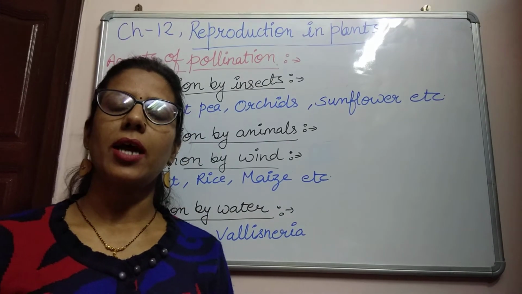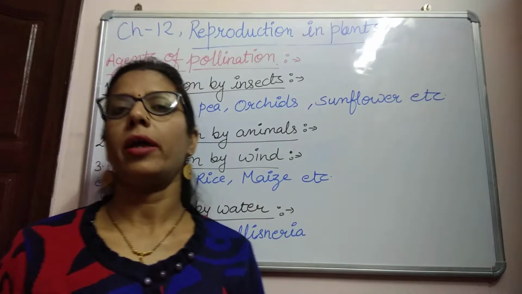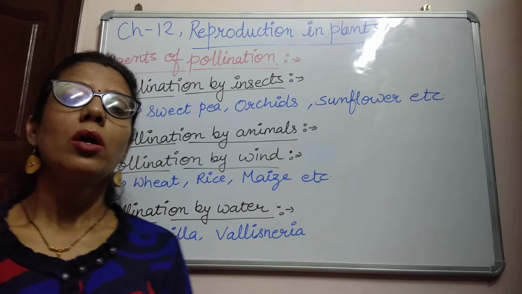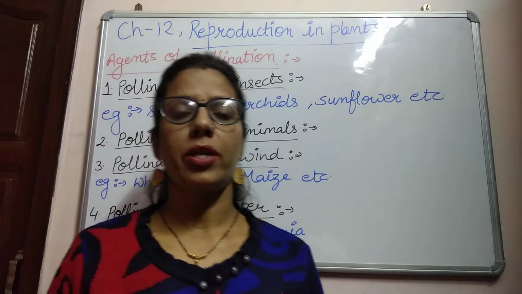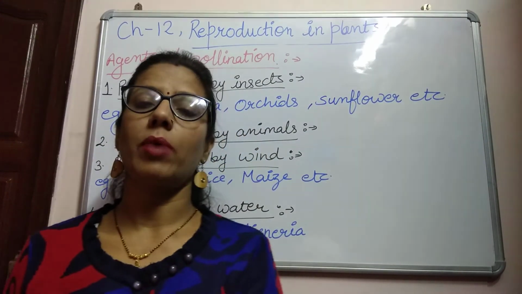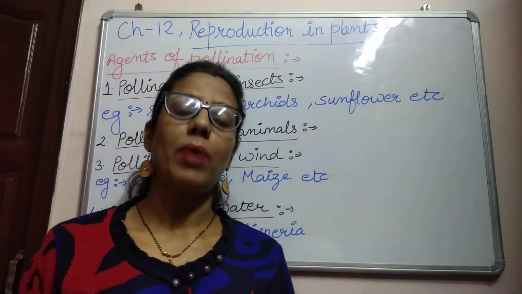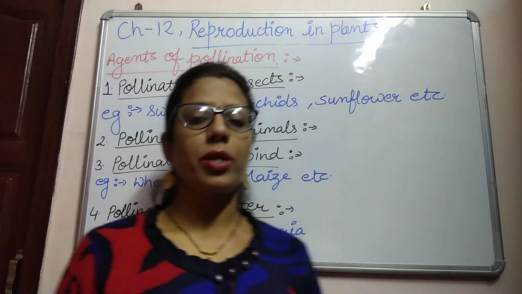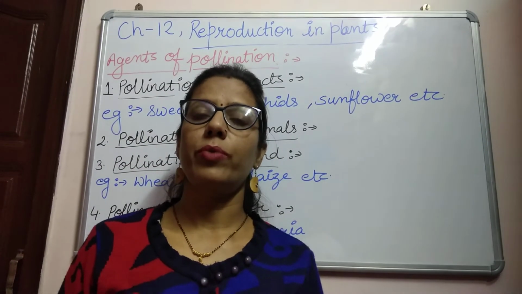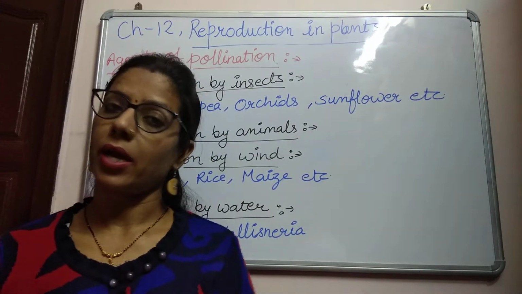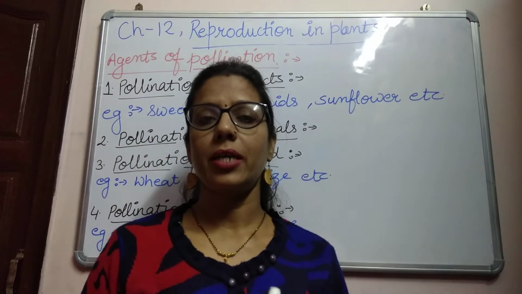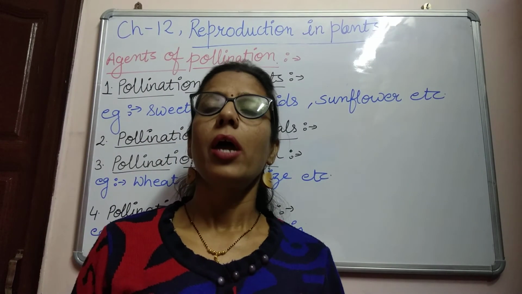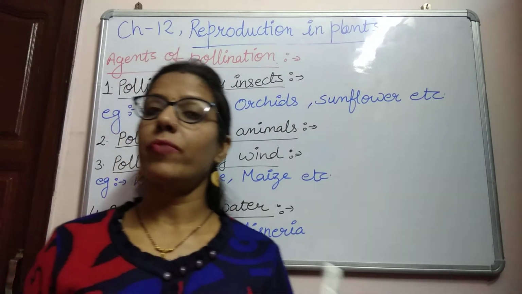As we have discussed in the last video about pollination, there are two types of pollination: self pollination and cross pollination. Self pollination means the pollen grains transfer from anther to stigma in the same flower or on the same plant. And cross pollination means the transfer of pollen grains from anther to stigma between two different plants of the same kind. So cross pollination occurs between two plants of the same kind, and these two plants may be in different places.